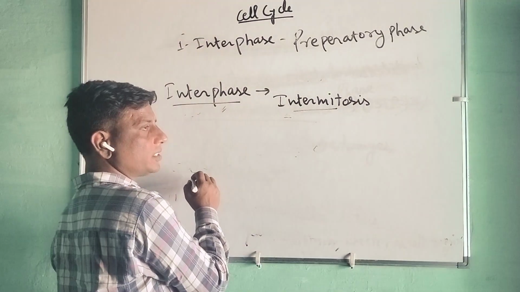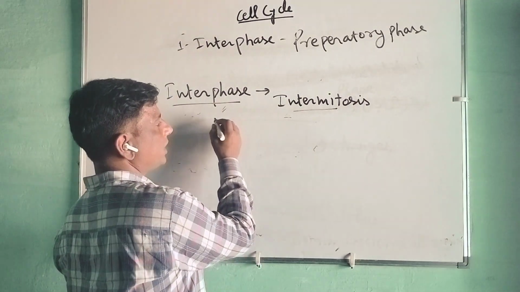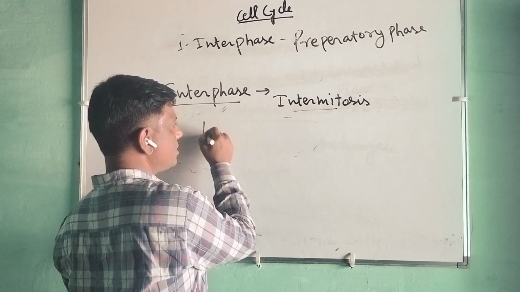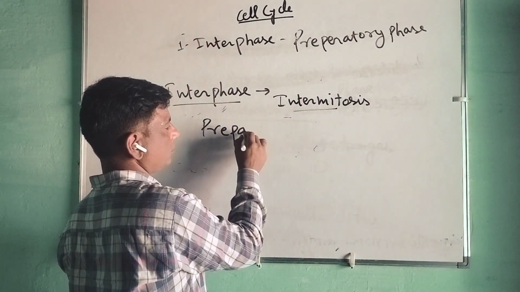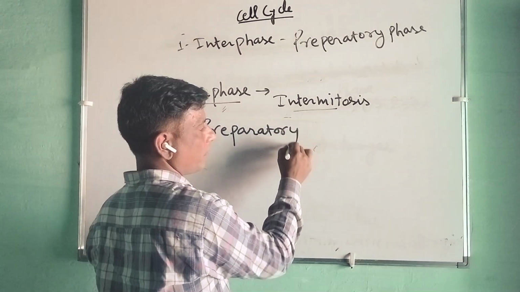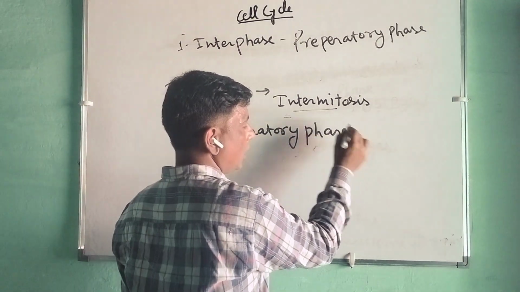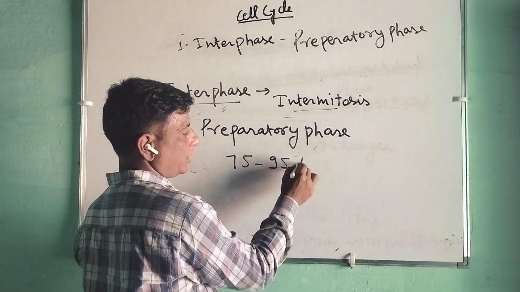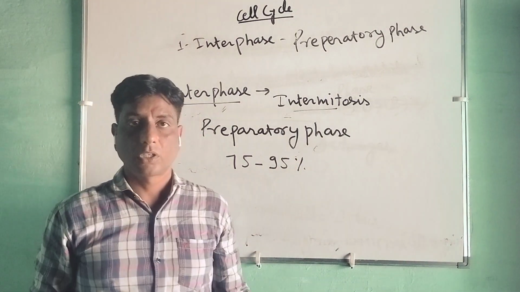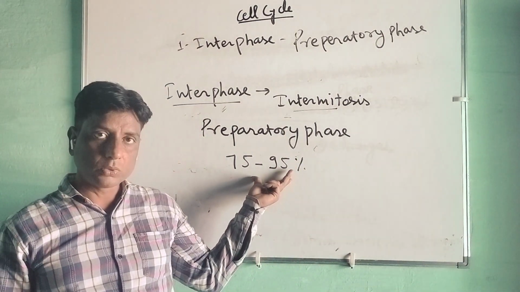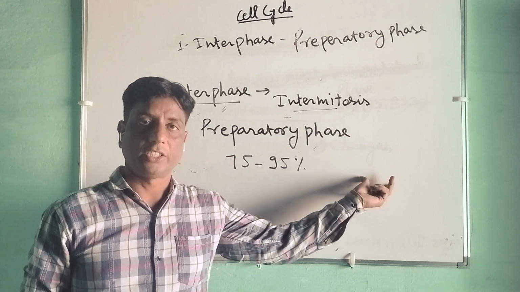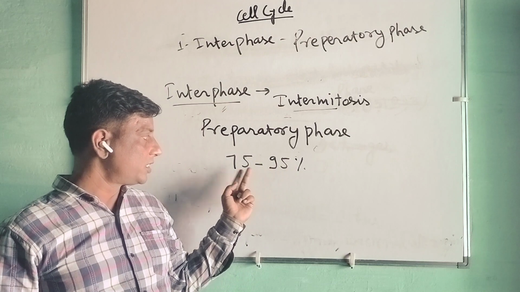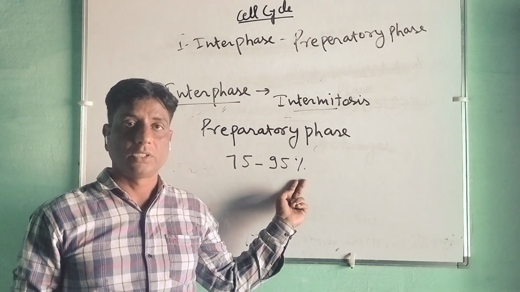It is an energy phase, a time taking phase, because so much energy is required in this phase. It is a preparatory phase, and time taking, because 75 to 95% of the generation time is consumed. Total time taken in this phase is 75 to 95%.